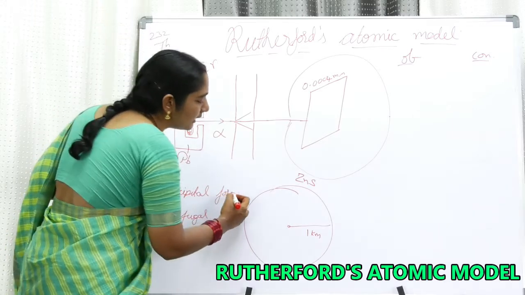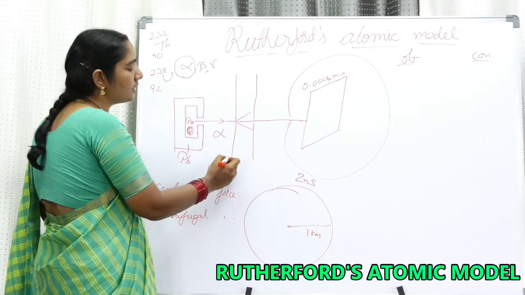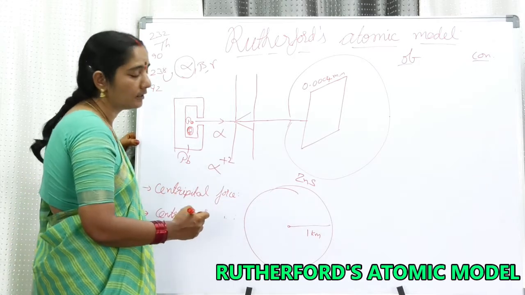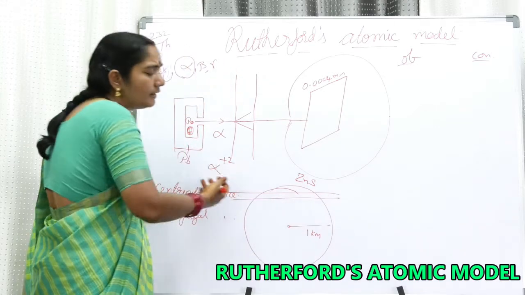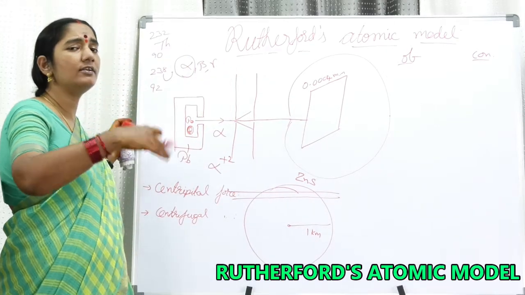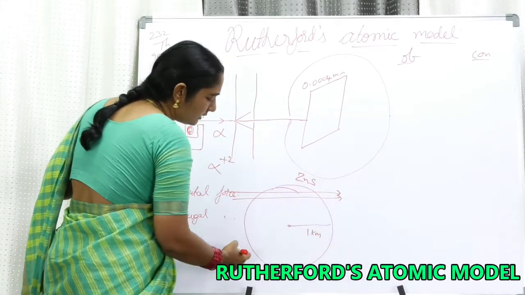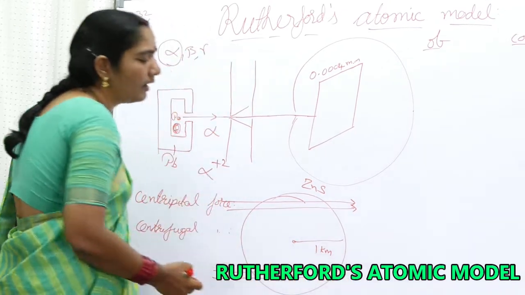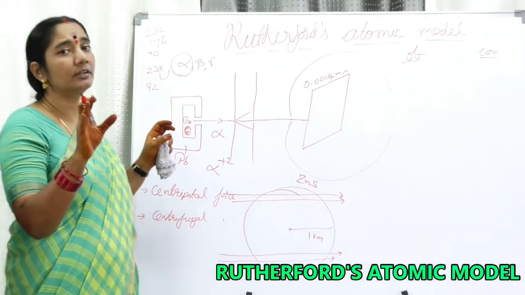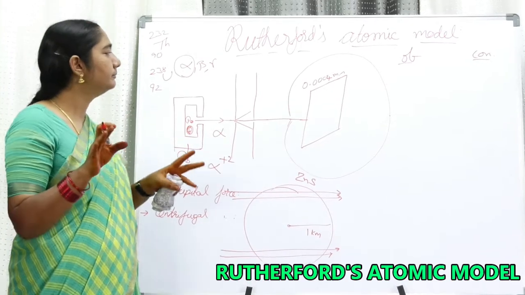Why? These alpha particles are positively charged. Two positive charges are there. So when the particle is going straight like this, they are going straight without any deviation. They are going just straight. My dear friends, maximum particles go straight without any deviation. I think now you understood that the conclusion from this observation is that the atom is mostly hollow. This is the first one.